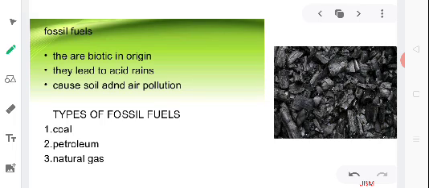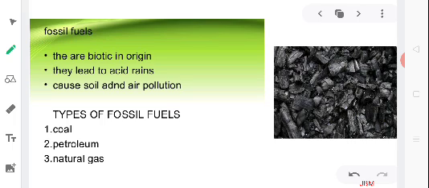At present, the demand for energy is largely met by the fossil fuels. In India, about 75% of energy demand is met by the use of fossil fuels. Our technologies have also been developed by using these energy sources. There are only limited reserves of fossil fuels, and so these are non-renewable sources of energy, and we need to conserve them.